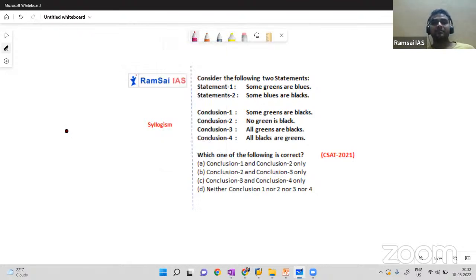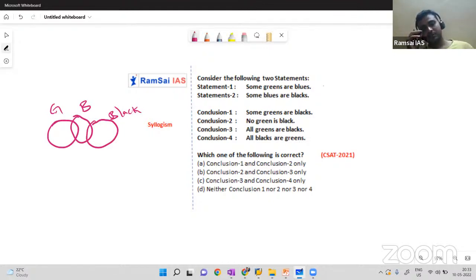From statement one, some greens are blue. Some greens are blue. This is very simple to understand. Some greens are blue, and some blues are black. Some blues are black, right? Now we will discuss those three special cases now itself. Yeah, those three special cases. So why wait for the second half? The three special conditions are very simple.